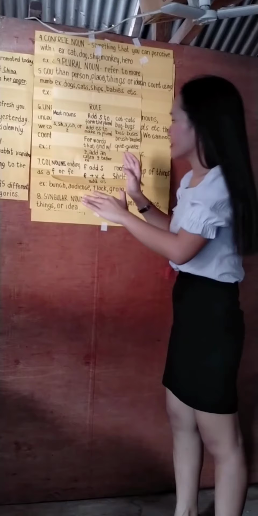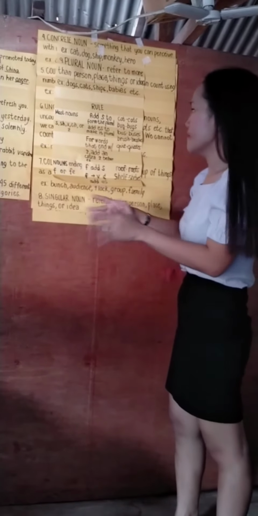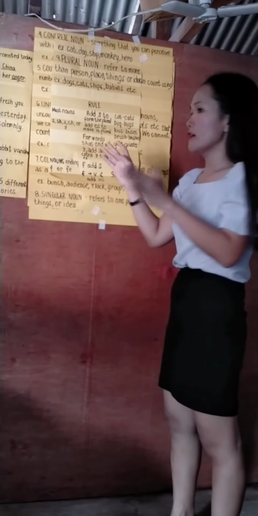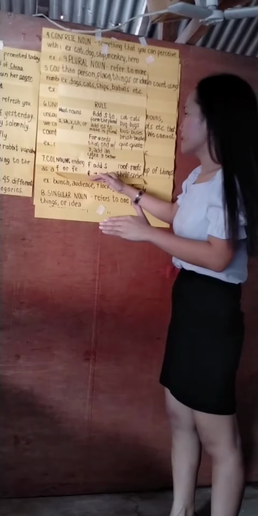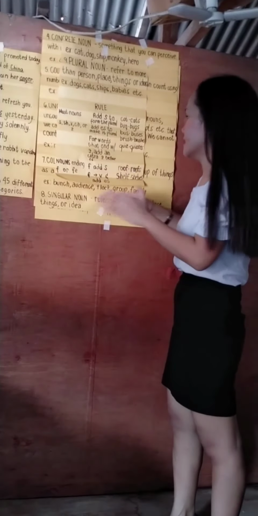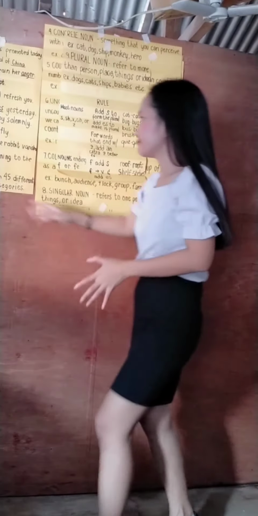And for nouns that end with f or fe, for f you just have to add s. Example, roof, roofs. For fe, just change it into v and then add es. Example, shelf, shelves. So here are the examples.